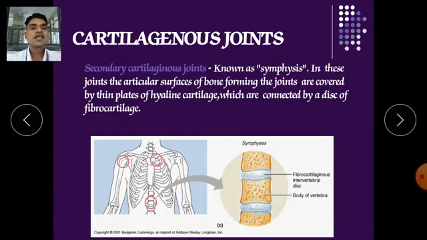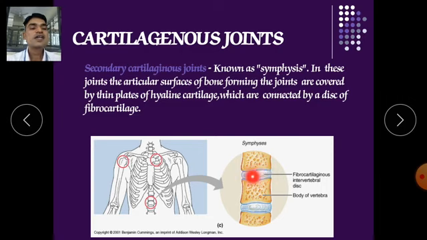Secondary cartilaginous joints are known as symphyses. In these joints, the articular surfaces of the bones forming the joint are covered by thin plates of hyaline cartilage, which are connected by a disc of fibrocartilage. Here also you can see the disc of fibrocartilage. An example is the intervertebral disc.